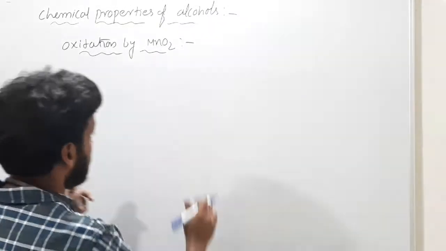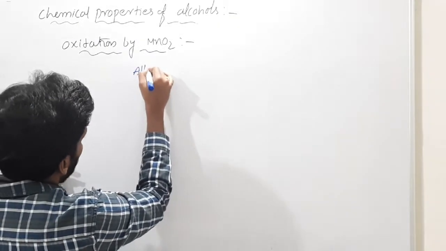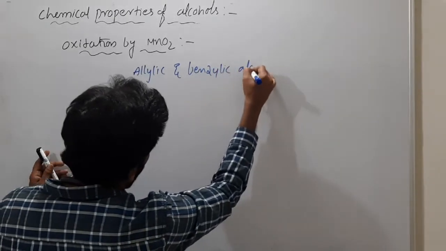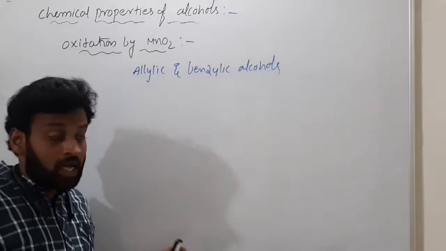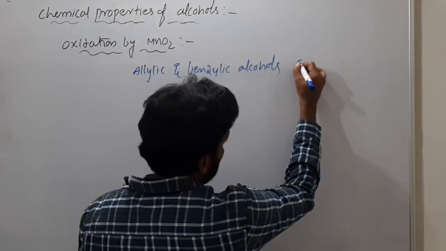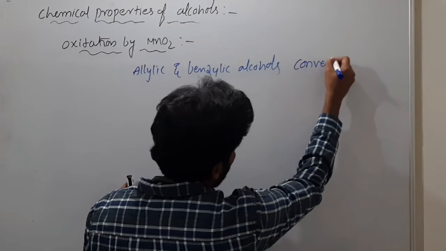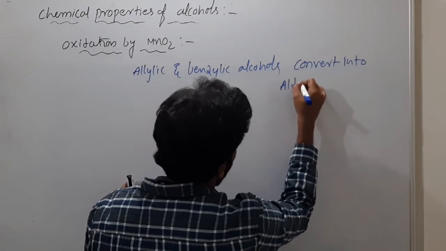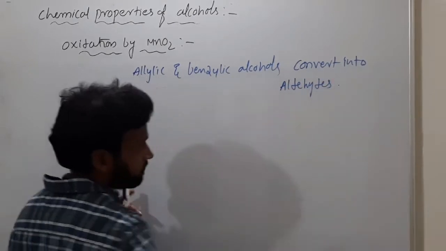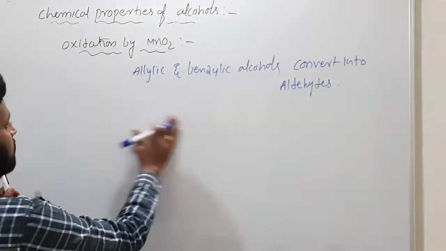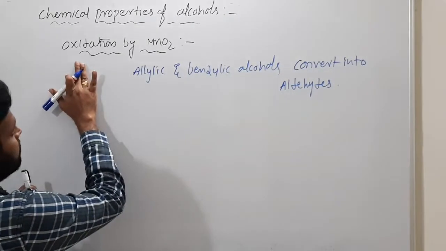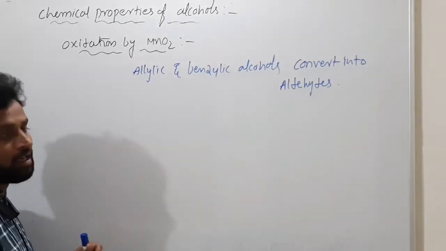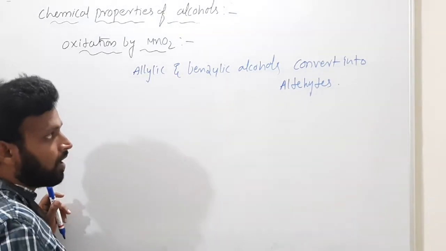In oxidation by manganese dioxide, what happens is only allylic and benzylic alcohols selectively can convert into aldehydes. So during this oxidation by MnO2, only allylic and benzylic alcohols will convert into aldehydes.